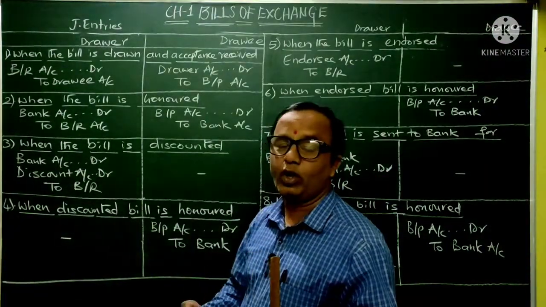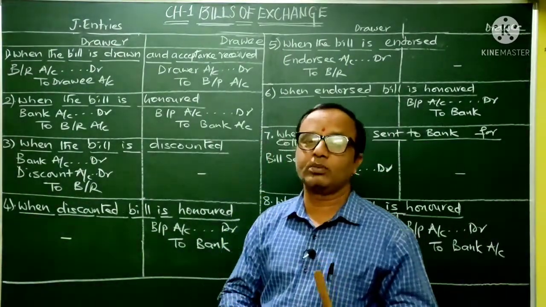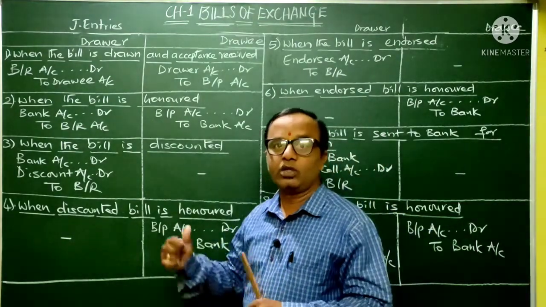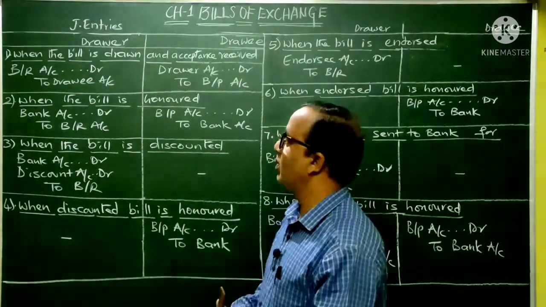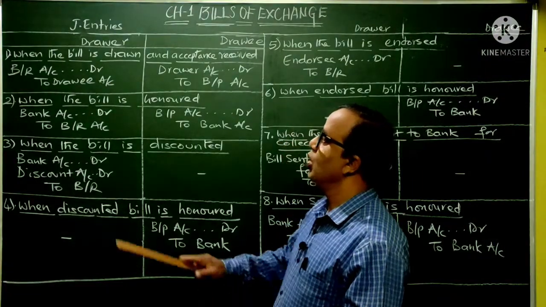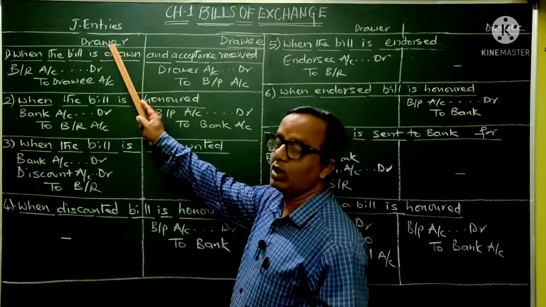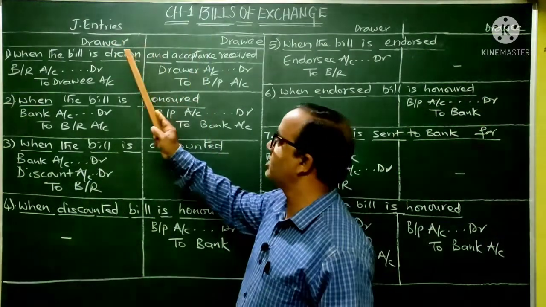See, the only point you should remember here is when you are writing entries in the books of the drawer, think from the drawer's point of view. When you are writing entries in the books of the drawee, think from the drawee's point of view. Now let's see the first situation. When the bill is drawn and acceptance received, that means here this is the drawer, he has drawn a bill on the drawee and he has received the acceptance.